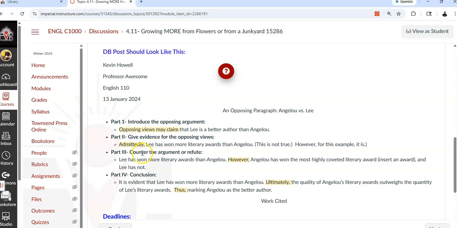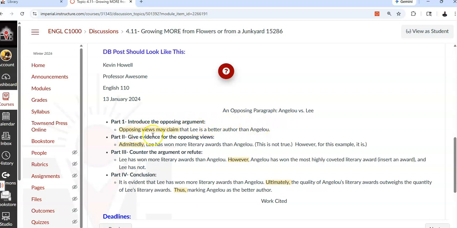So what you're saying here, this is a paragraph out of a larger essay. So this is an opposing paragraph. So you've probably given support, and here it's Angelou because she's your pro, you can tell. So pro 1, pro 2, pro 3, Angelou. Now you're going to come and you want to give some information. Well, some people may think that Lee is the pro, or she is a better author. So you'll say opposing views may claim that Lee is a better author than Angelou. So opposing views means they're opposing you because you think it's Angelou, or I do.